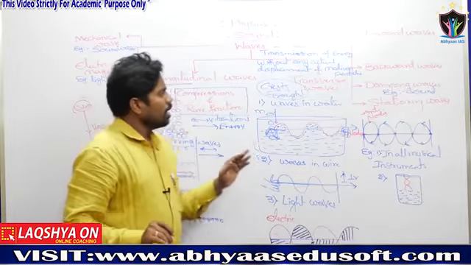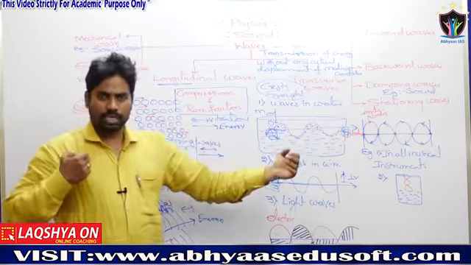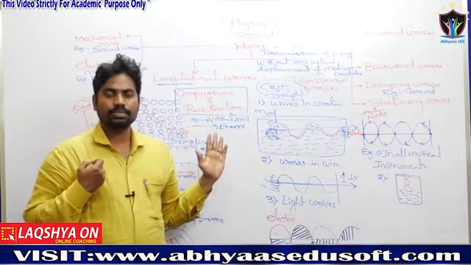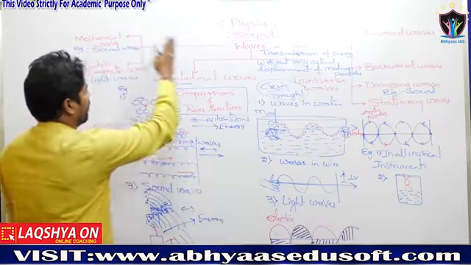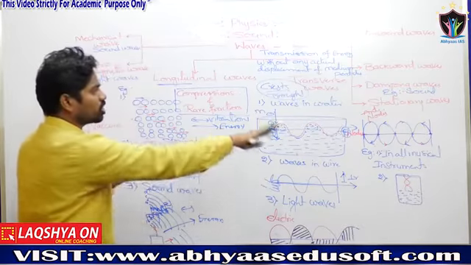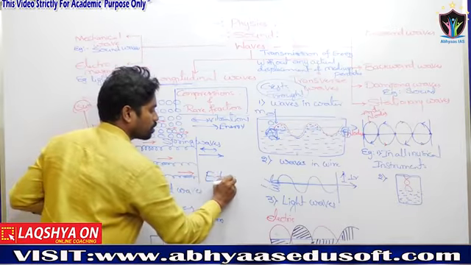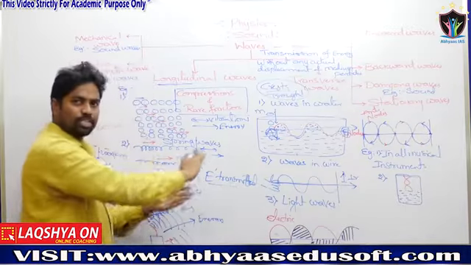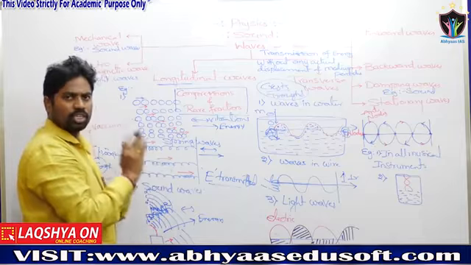What is a wave? Transmission of energy from point A to point B without any actual displacement of the medium particles. That is called a wave. In all waves except stationary waves, energy is transmitted, but the medium particles stay in the constant position.